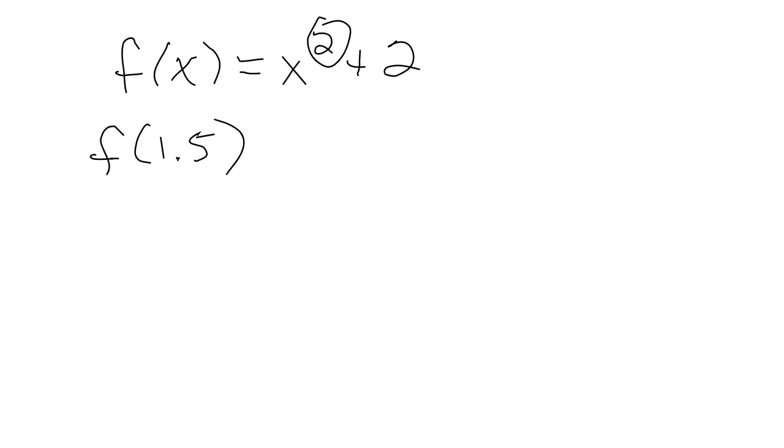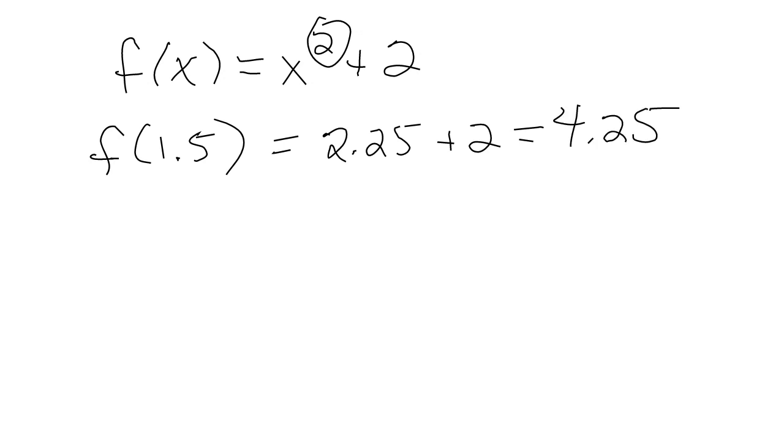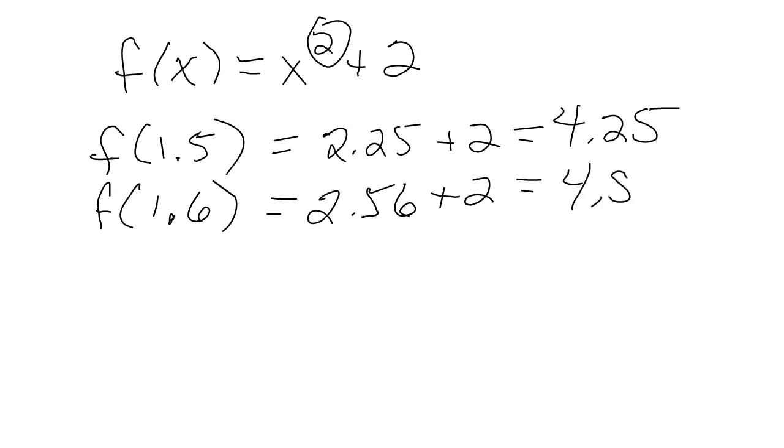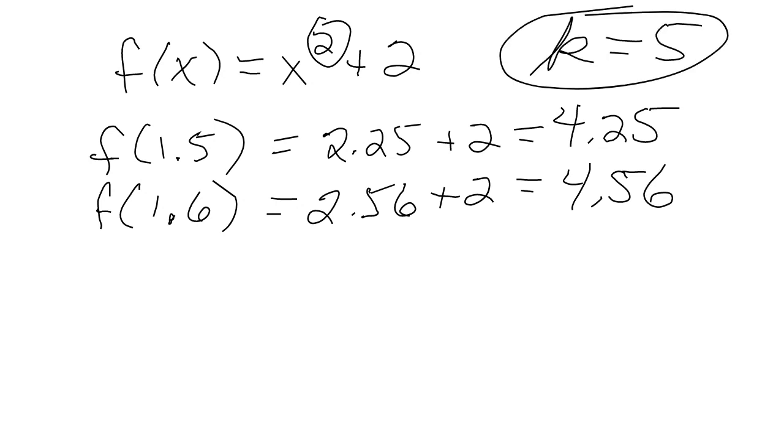If I plug in f of 1.5, 1.5 squared is 2.25, right? Plus 2 would be 4.25. Now that's a little bit less than 5, isn't it? So it's bigger than that. Let's try 1.6. If I square 1.6, I get 2.56, and then plus 2 is 4.56. I'm getting closer. Remember, what's the height I'm looking to hit? k equals 5. So 1.6 is closer than 1.5, right?